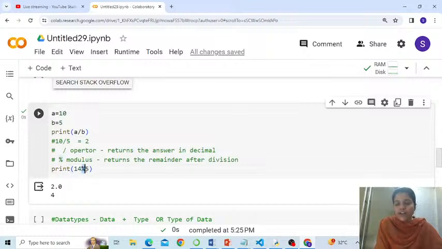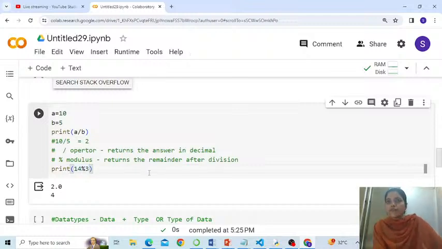In fact, you will find this operator to be very handy while coding. Understood? There would be a lot of issues coming up which could be solved by the modulus operator alone. So it's important to understand the significance and application of this. Okay, fine. But if I say 14 divided by 3, then what will be the remainder? 3 4s are 12. Am I right? 14 divided by 3, so 3 4s are 12. 14 minus 12, how much remains? 2.